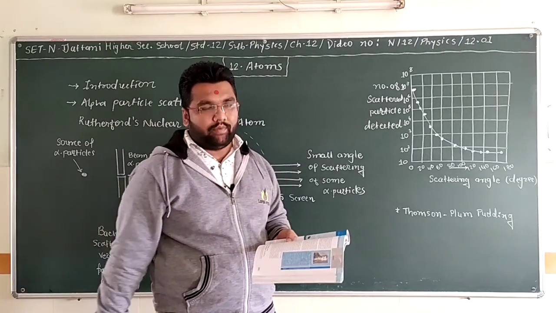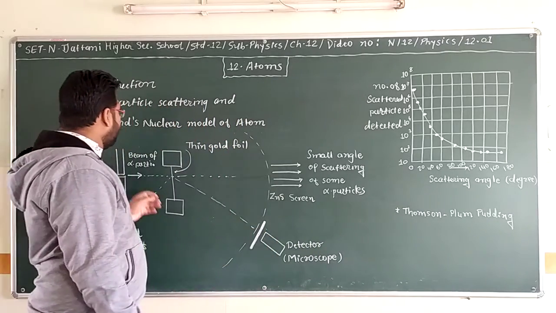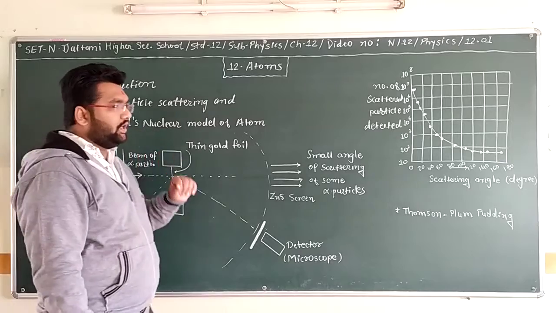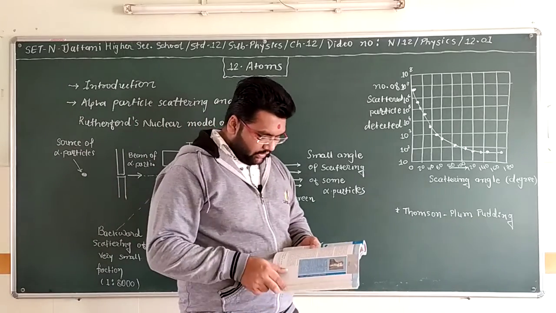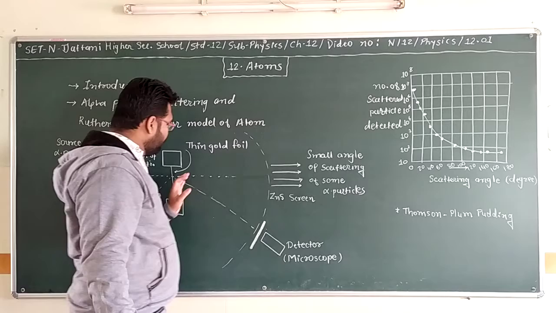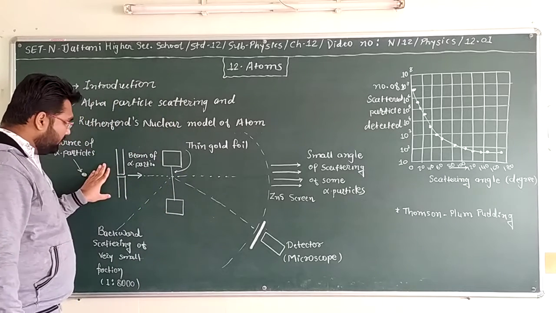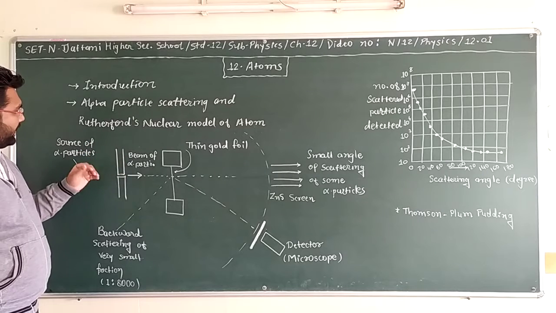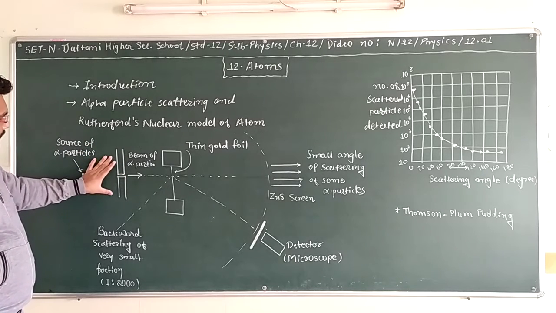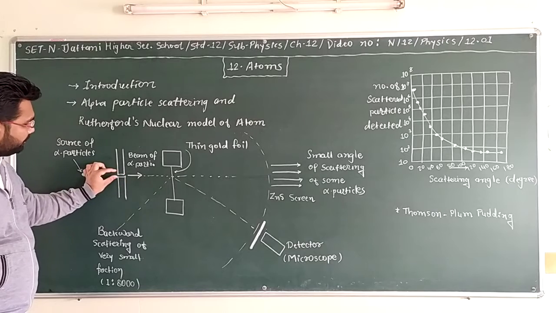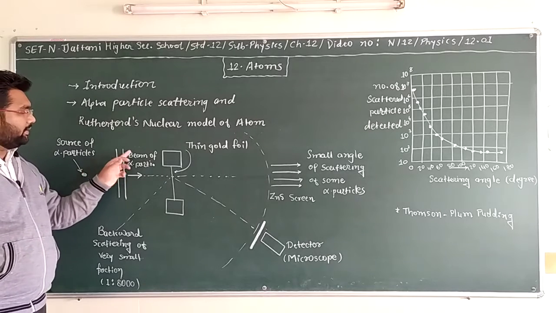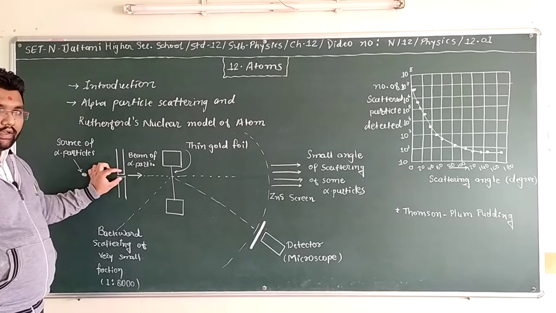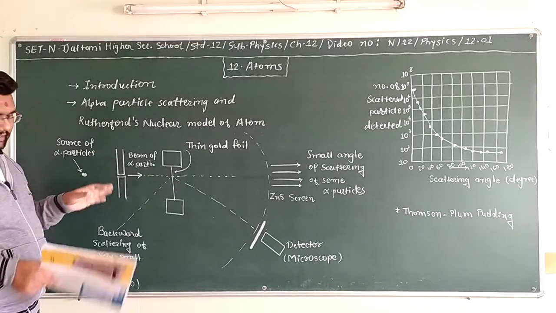Now we will see Rutherford's alpha particle scattering experiment. The experiment was done by Rutherford, so we can see the arrangement here. We have a beam of alpha particles, and these bricks make the slit, because we want a beam of alpha particles, and to create the beam we use the bricks.